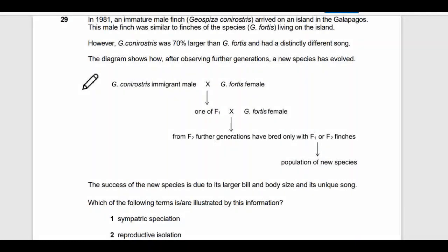Okay. So the next question is, in 1981, the immature male finch arrived on the island of Galapagos.